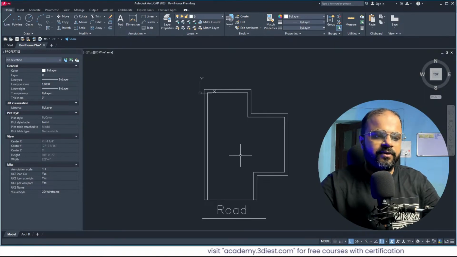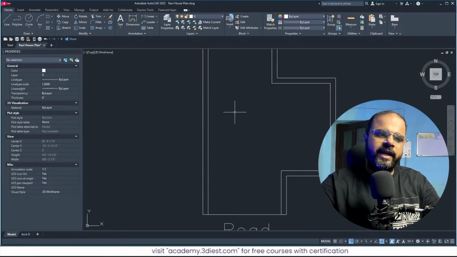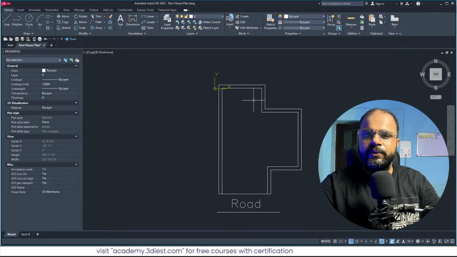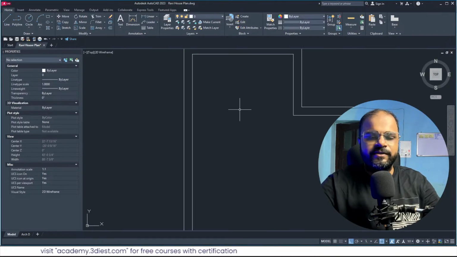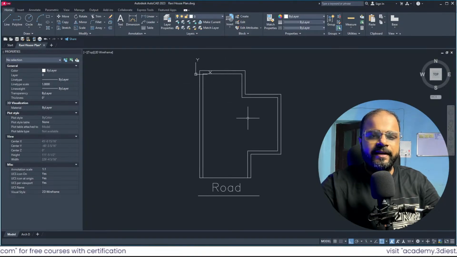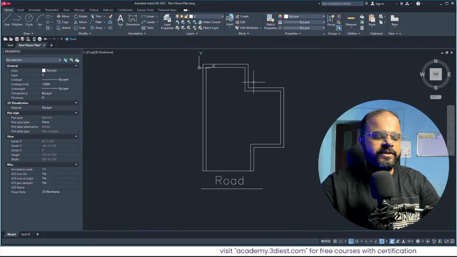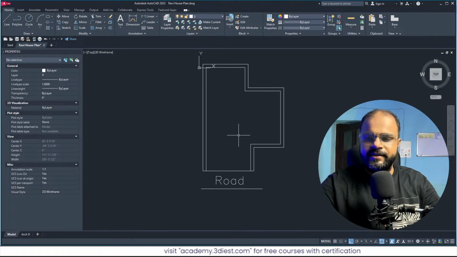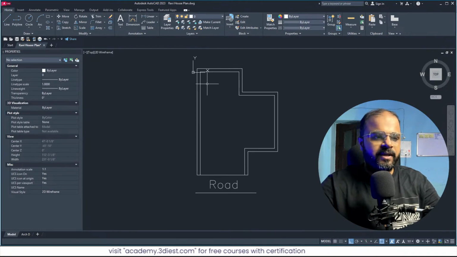So right now I am using AutoCAD. I don't know how many of you use AutoCAD, but this was the first CAD software that I learned. Now you can see I simply used two different tools in front of you. The first one was the join tool and the second one was the offset tool, and it's a very simple plot plan that I am showing you right now.